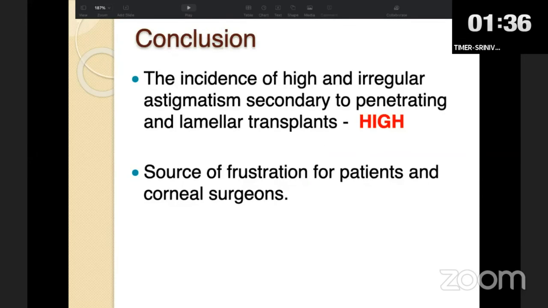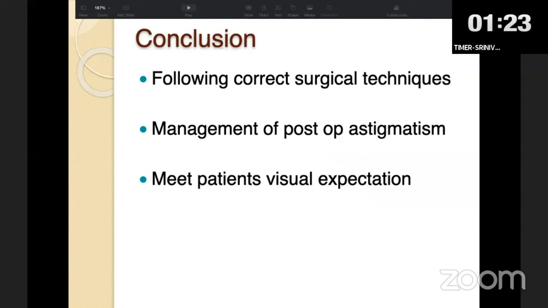So to conclude, I would say that with any transplant procedure, some chance of high or irregular astigmatism might be there. This might be a source of frustration for both the patients and the corneal surgeons. So the focus should be on following a very good surgical technique intraoperatively and managing the postoperative astigmatism properly so as to meet the patient's visual expectations.